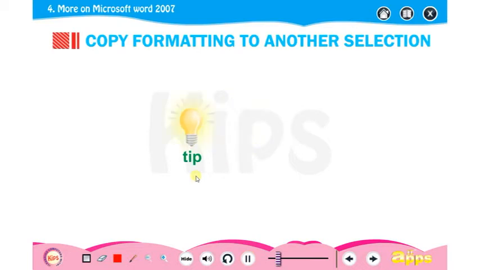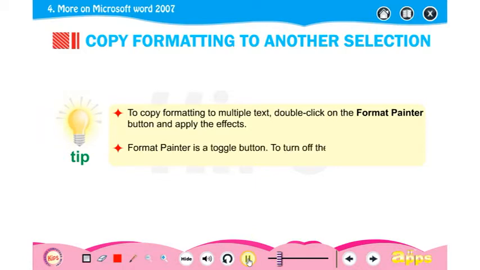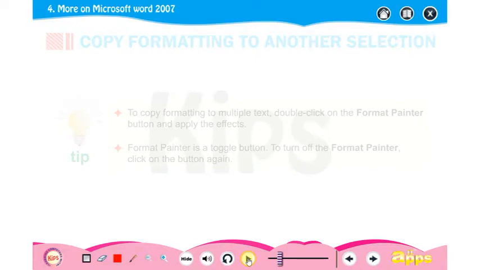Students, let me give you a few tips. To copy formatting to multiple text, double-click on the Format Painter button and apply the effects. Format Painter is a toggle button. To turn off the Format Painter, click on the button again.